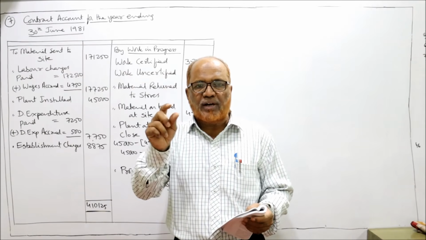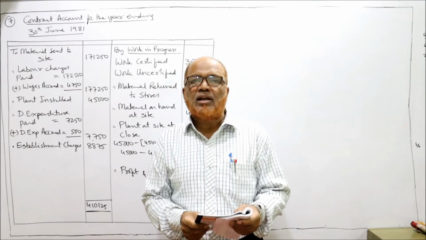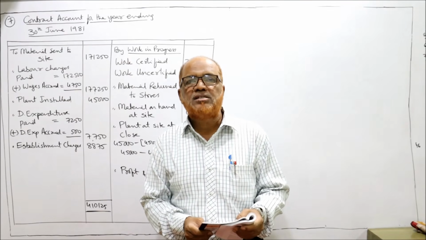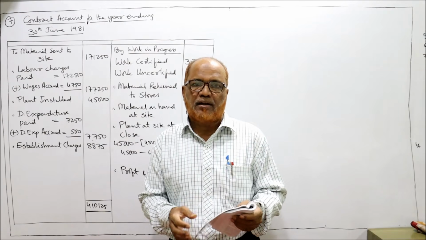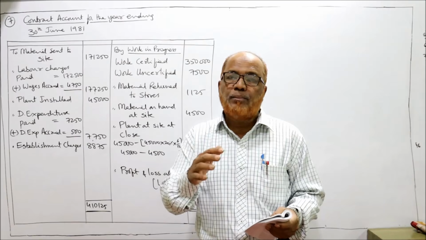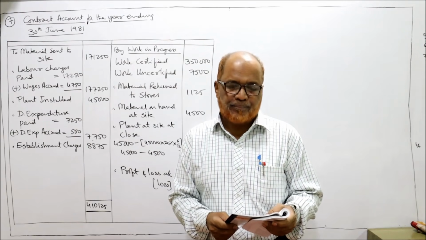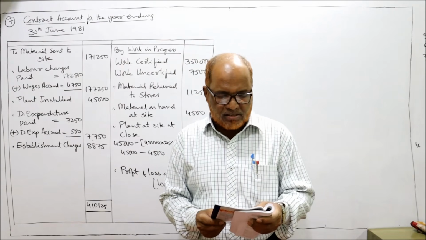So both are given, work certified and work uncertified, directly given in the problem. Stock of material on 30th June 1981. This is the stock of material on hand at site at the end. This should be taken on the credit side. Wages accrued will be added to wages, labor. Then direct expenses accrued, add to direct wages.